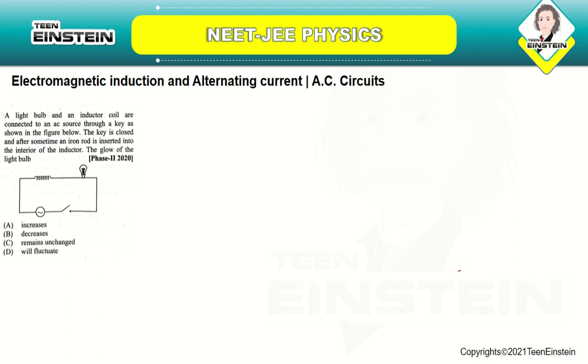So here what happens is when you are trying to insert an iron rod in an inductor, the inductance will increase. If the inductance is increasing, the impedance value also will be increasing, because Z is equal to root of R square plus omega L the whole square.